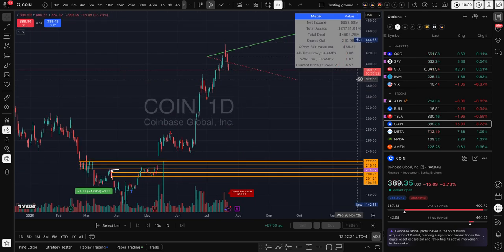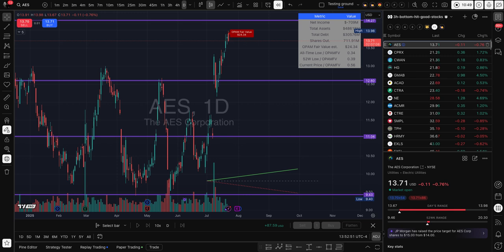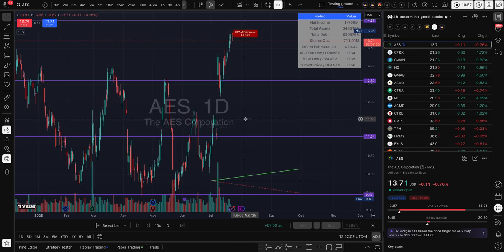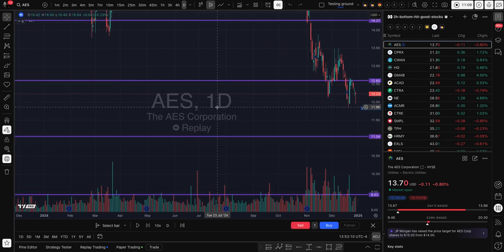So that's how we can trade using the fair value estimate and fair value ratios to the current price and 52-week low and all-time low. So there are a lot of other ways as well. You can basically find cheap value stocks. For an example, the AES fair value is 24, and every time it goes down to these areas, if we are not properly sure, we can basically let's see this area here.